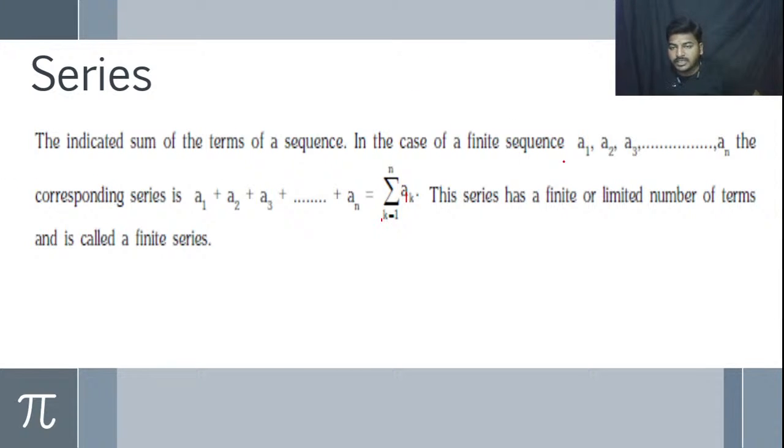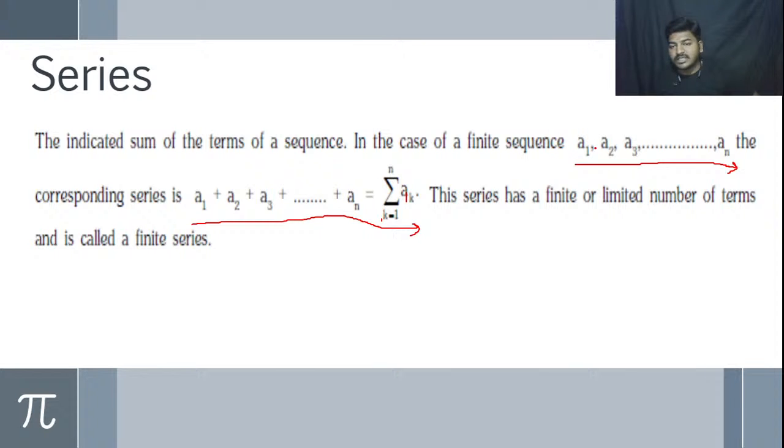So observe here we have a sequence, that is A1 comma A2 comma A3 and so on up to AN. For a sequence, if we have an arithmetic operator between the numbers like A1 plus A2 plus A3 plus and so on up to AN, then we say it is a series. Okay.